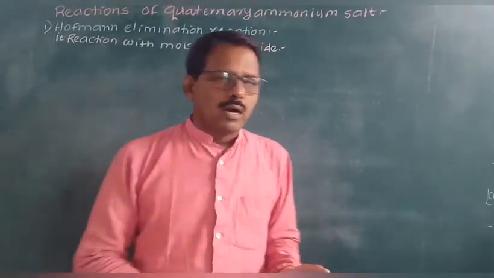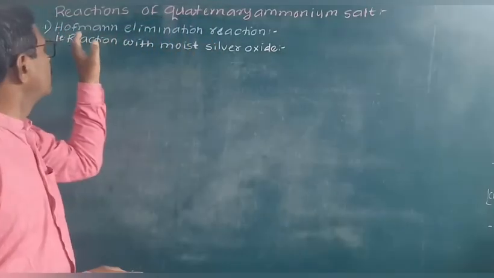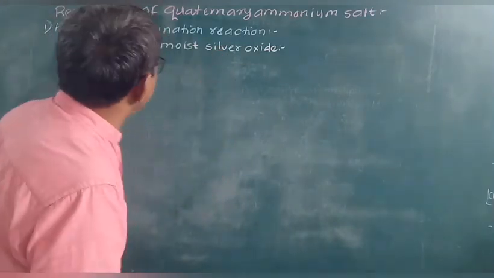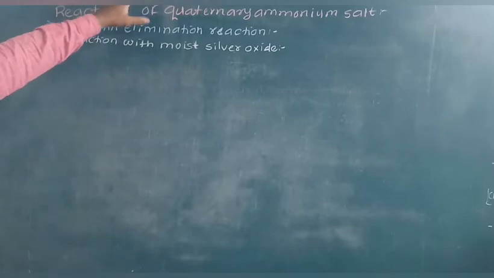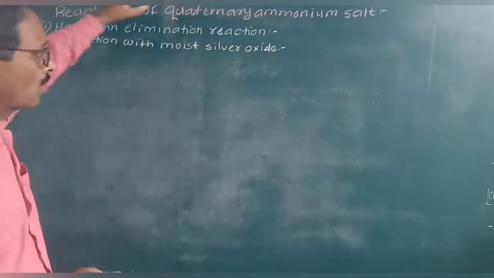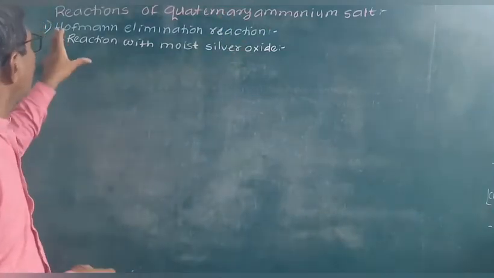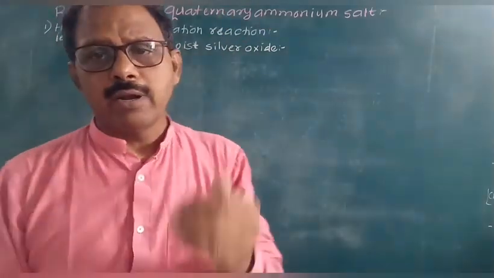Now, after completing the preparation of quaternary ammonium salts, there are two reactions of quaternary ammonium salts given in our textbook. The first one is Hoffman's elimination reaction.